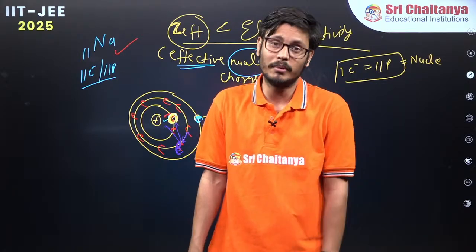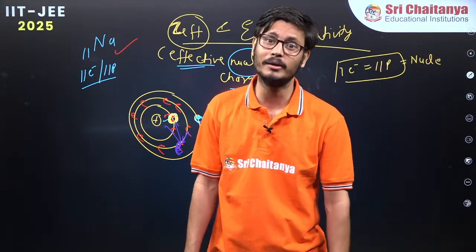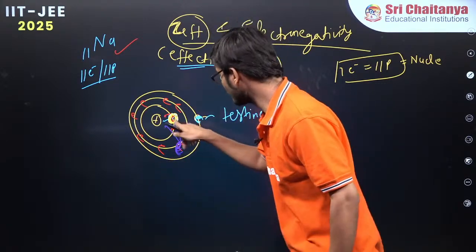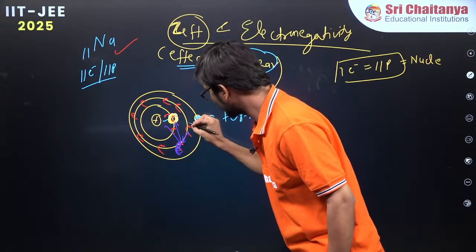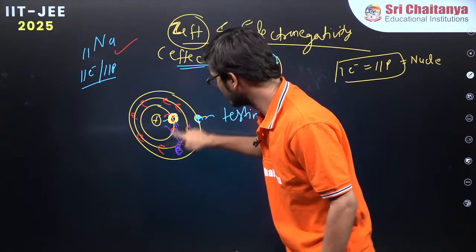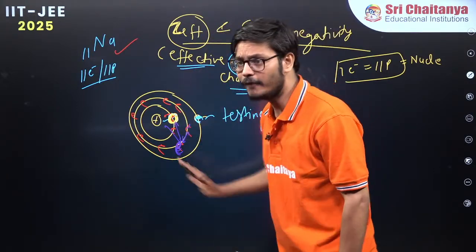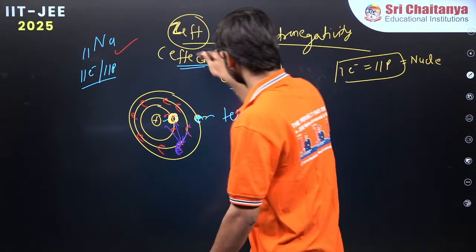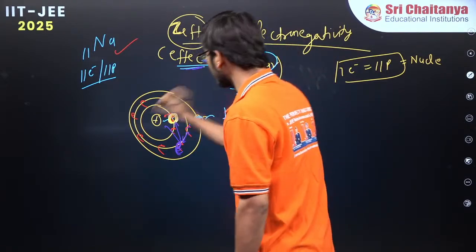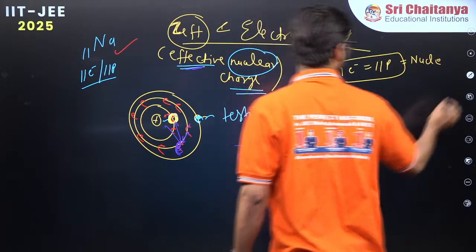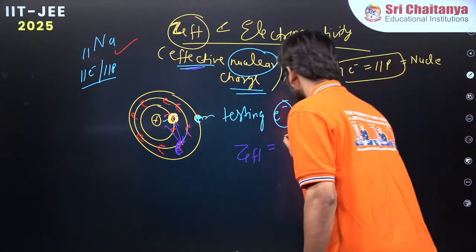I said, okay, no problem. What to do? This is the life, this is how it happens. Because it is away from the nucleus, it will experience certain repulsion from the electrons. The electron from the same orbit will also repel, as well as the inner electrons. Therefore, it is not able to experience all the charges. So that is called effective. Effectively, how much is it able to experience? So I'll write: effective nuclear charge is equal to... what is the nuclear charge? Z.